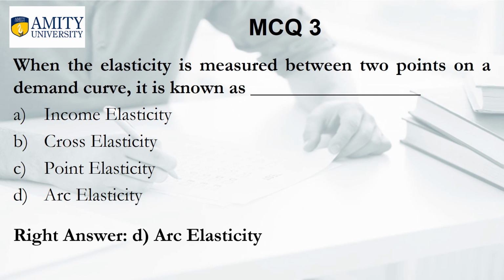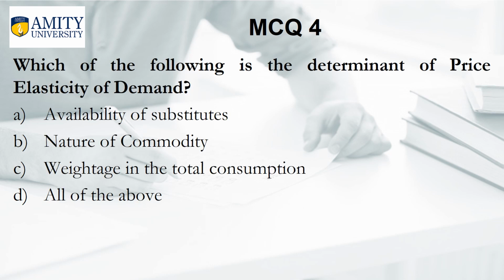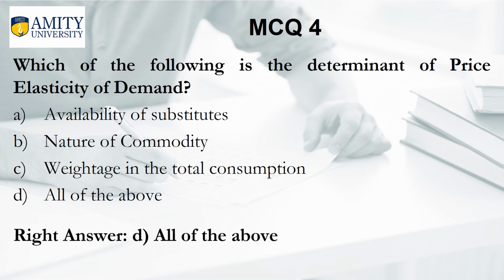Arc elasticity. Which of the following is the determinant of price elasticity of demand? A. Availability of substitutes, B. Nature of commodity, C. Weightage in total consumption, D. All of the above. And the right answer is D. All of the above.